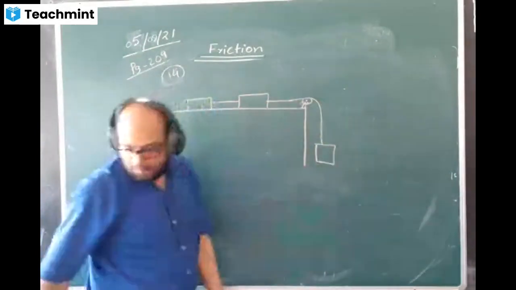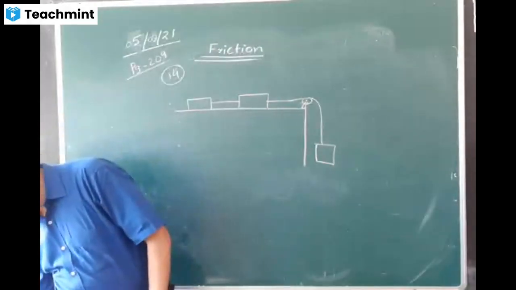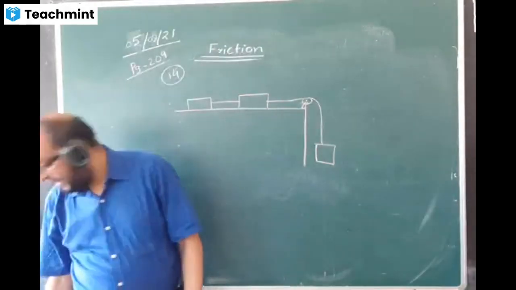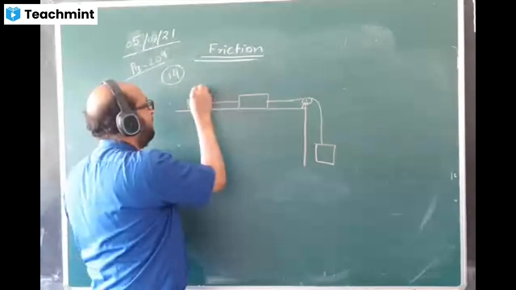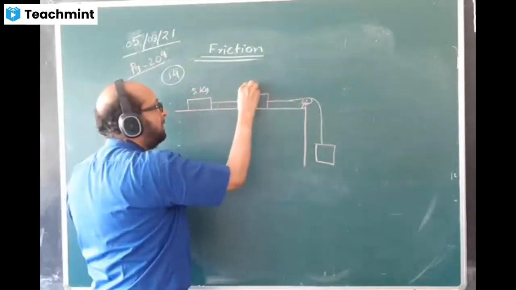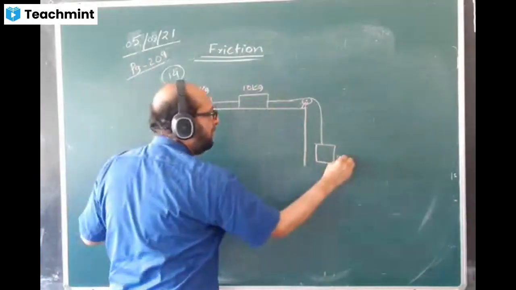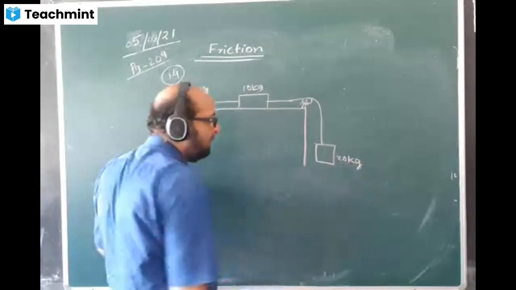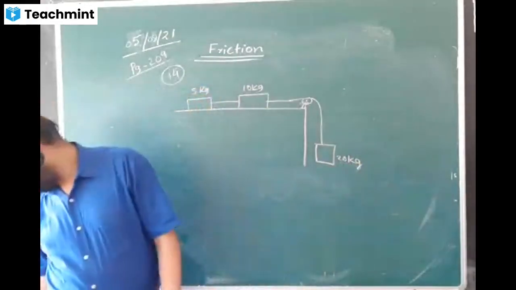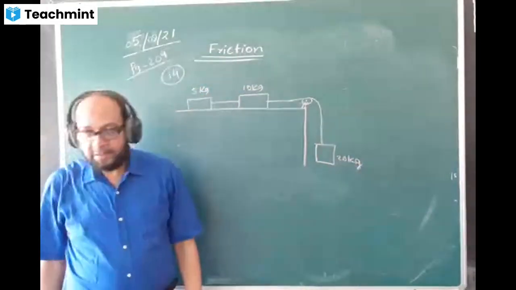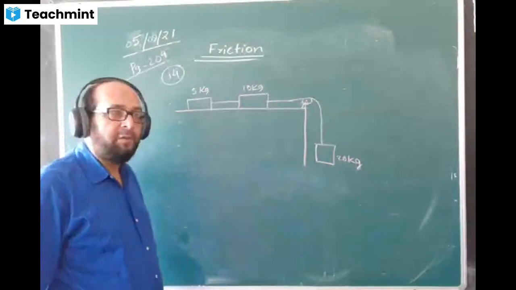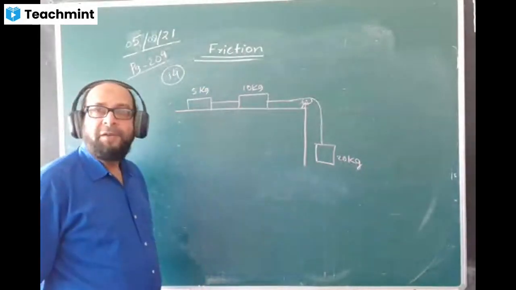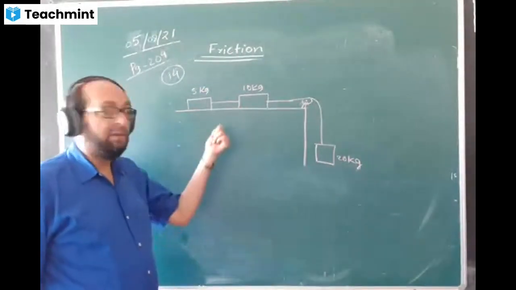There is a hanging mass here. 5 kg, 10 kg, and this is 20 kg. These are the masses. The diagram is given, Figure 11-42. The diagram is here only.